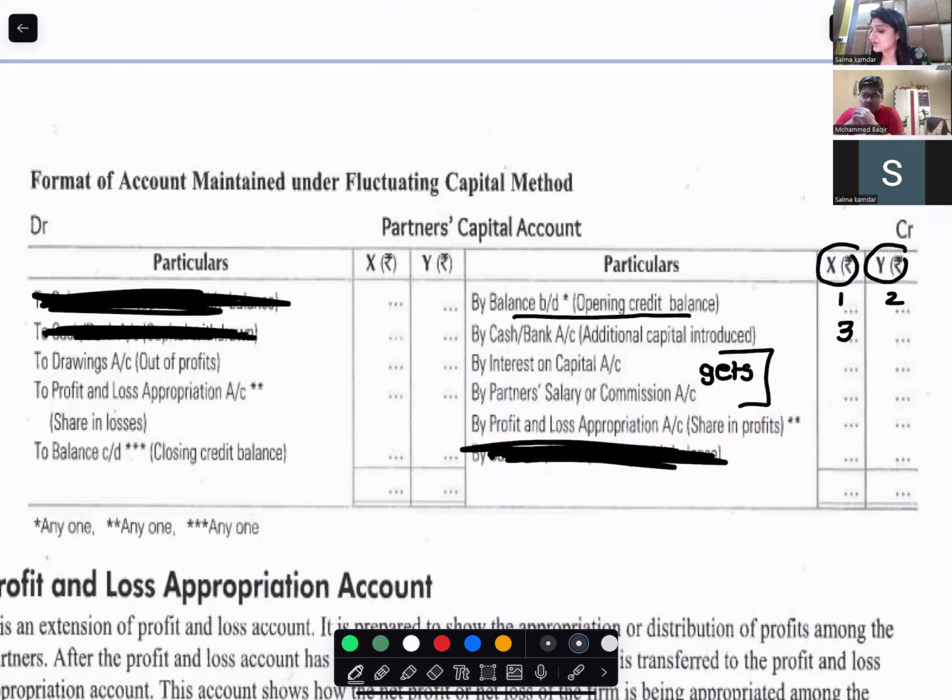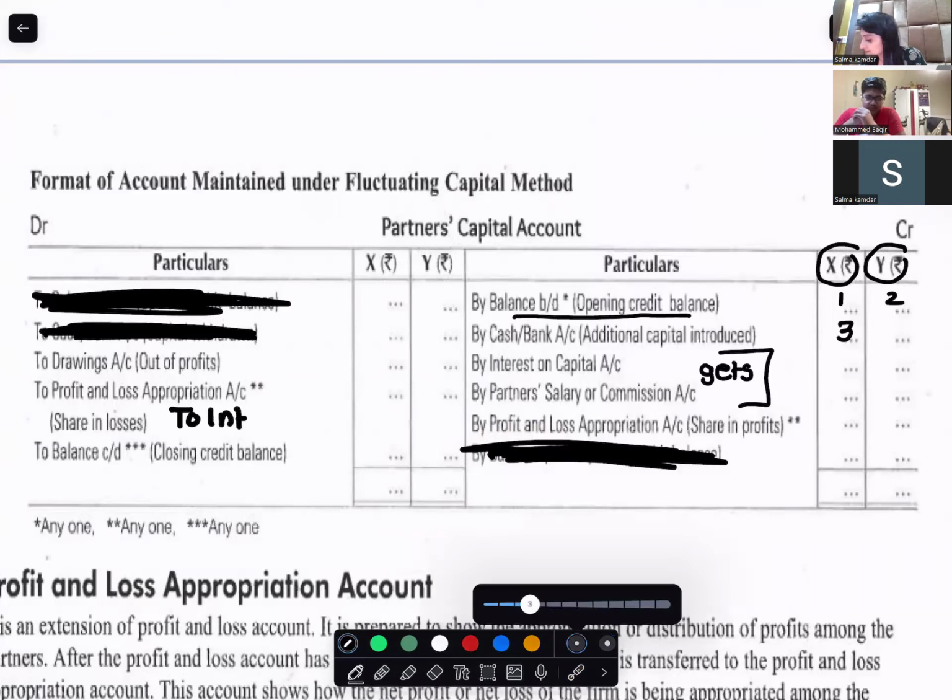So when they withdraw the money from the business, it is called drawings. If they have share of profit, it comes over here. And if they have share in loss, it comes over here. There can also be interest on drawings, which comes over here.